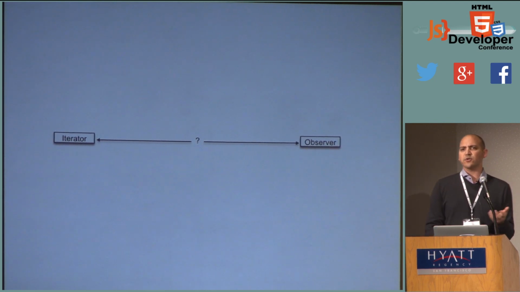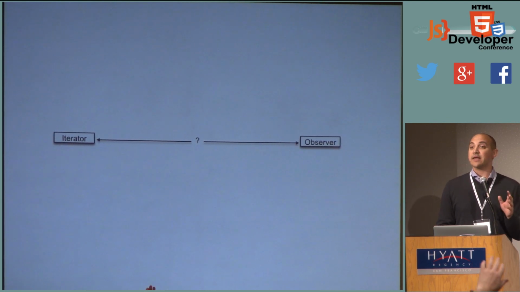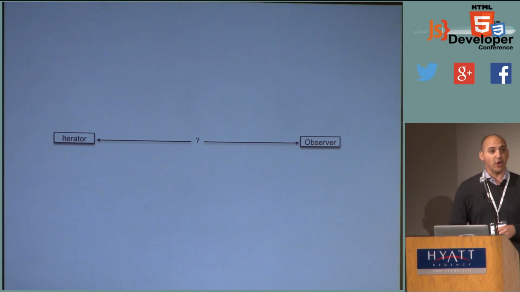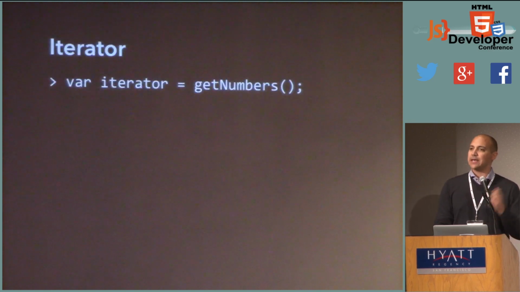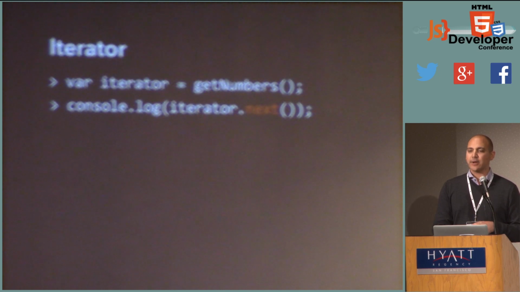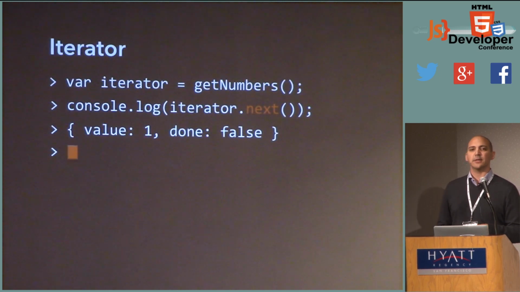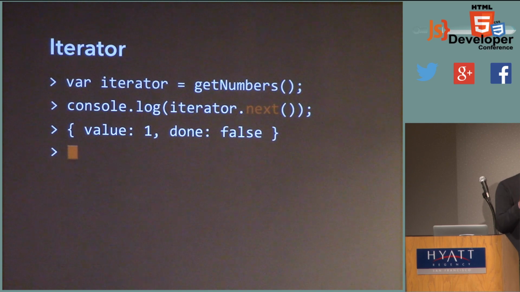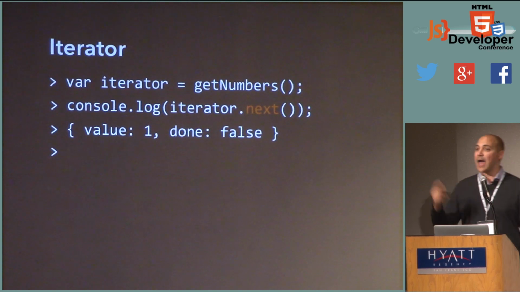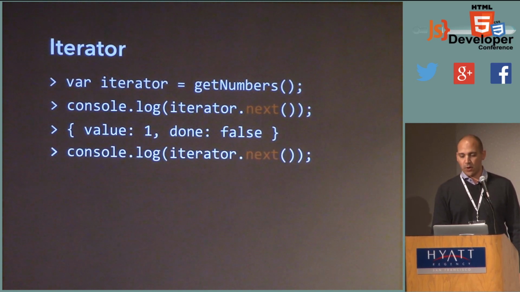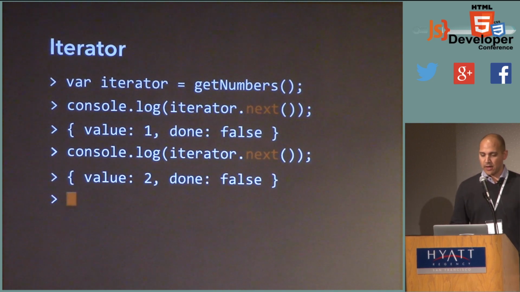So just quick show of hands, who knows what an iterator is? Who's heard of ES6 generators? So those are actually very similar. It's the same concept. In an iterator, a function can give you an object which you can pull data from progressively one item at a time. So here I've got this function getNumbers, which is going to give me an iterator. And then I'm going to call next on it, and it's going to give me this little tuple that's going to say, hey, here's the value of 1, and we're not done yet, which means I can keep calling next because there's more data. So I'll call next again, and I get value 2.